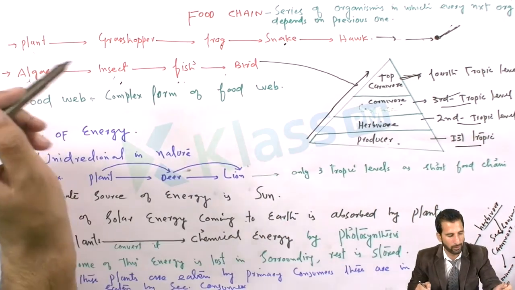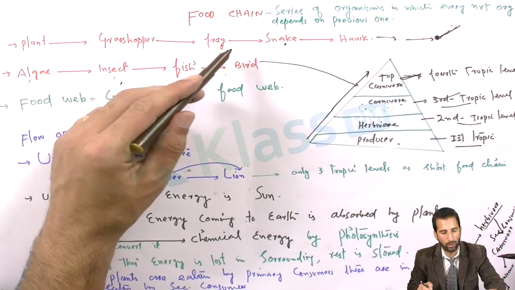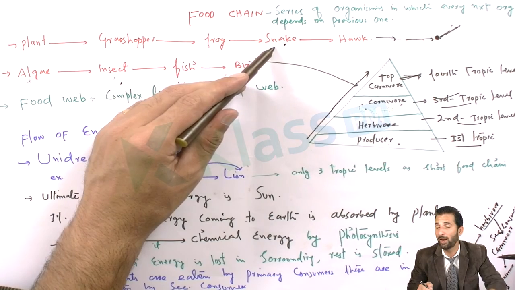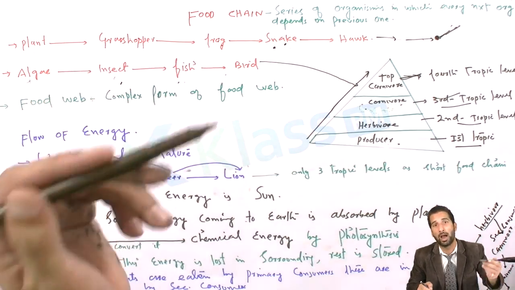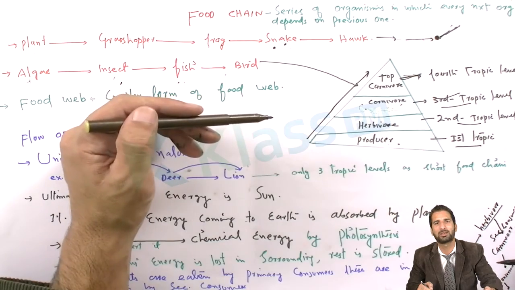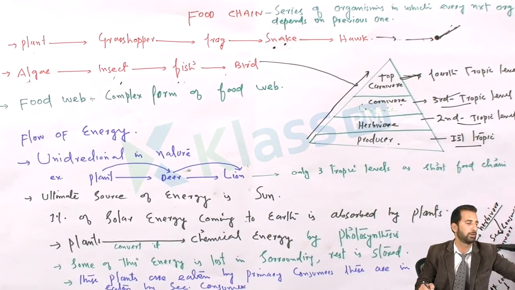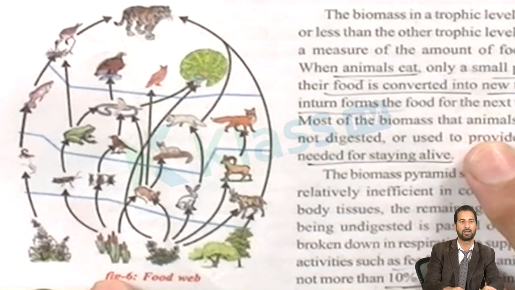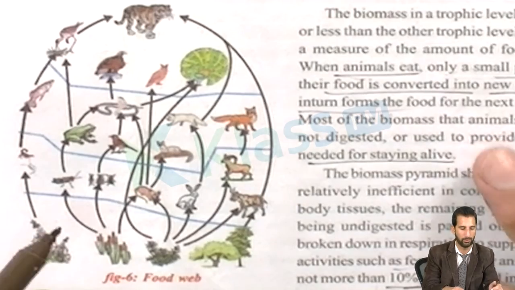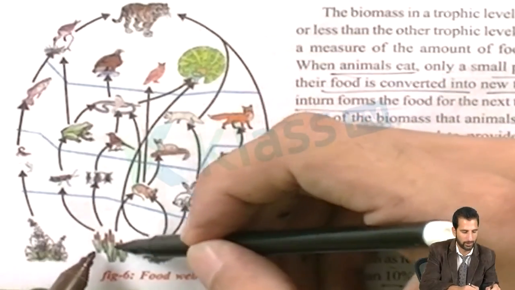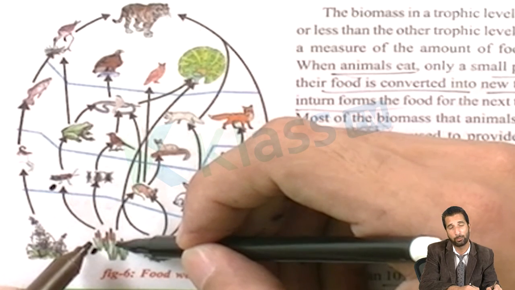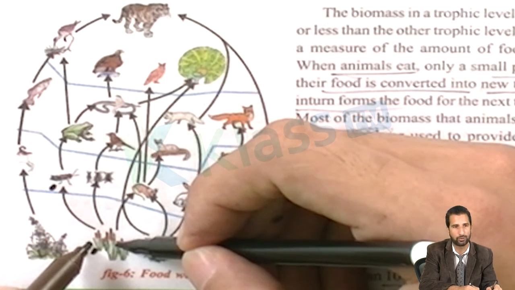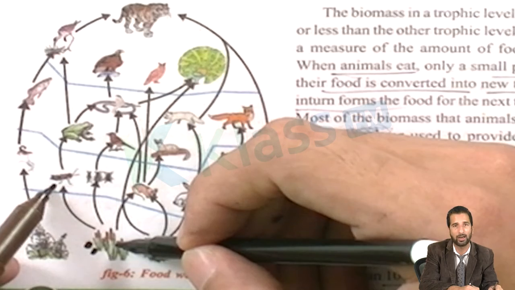But what is important is that the frog is eaten by the snake, yet only the snake cannot eat the frog. Apart from the snake, there are some other organisms as well which can eat the frog. There is an example flow chart. See here, this is the grass, and this grass is eaten by the grasshopper. The grass is the producer, and this producer is being eaten by the grasshopper.